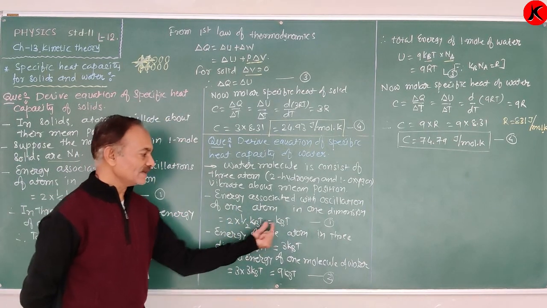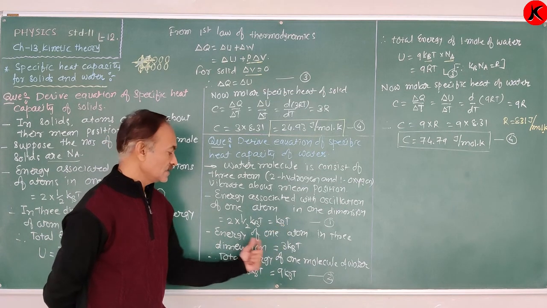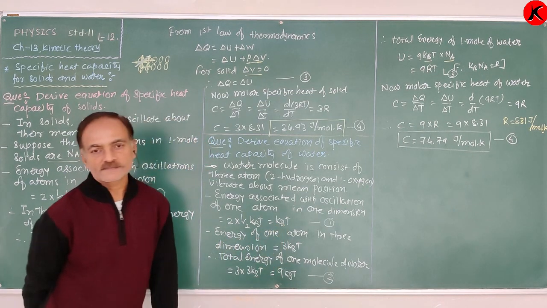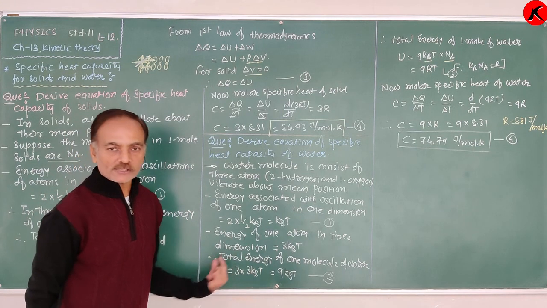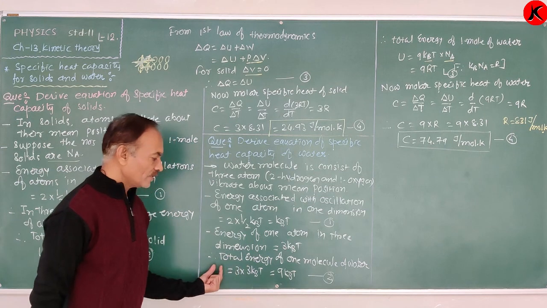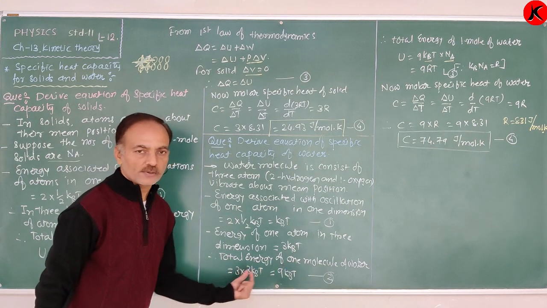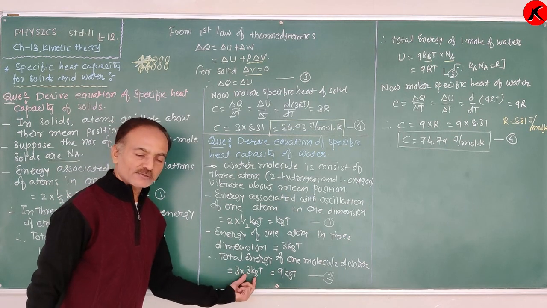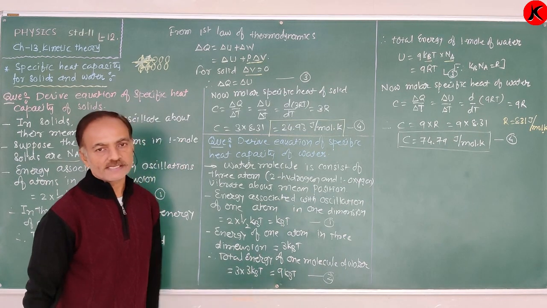In 3 dimensions, that is 3 times. Therefore, the energy of 1 atom in 3 dimensions is 3 kBT. Now, the molecule of water consists of 3 such atoms. Therefore, the total energy of one molecule in 3 dimensions is 3 into 3 kBT, which is equal to 9 kBT.